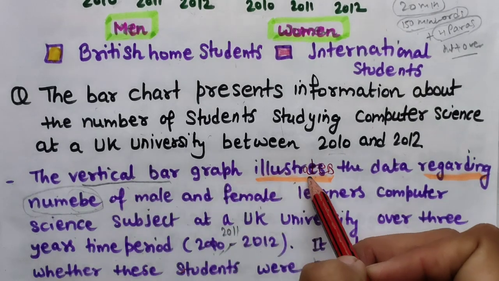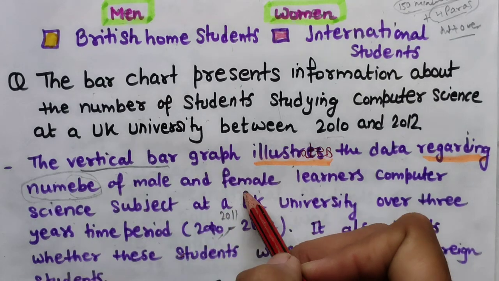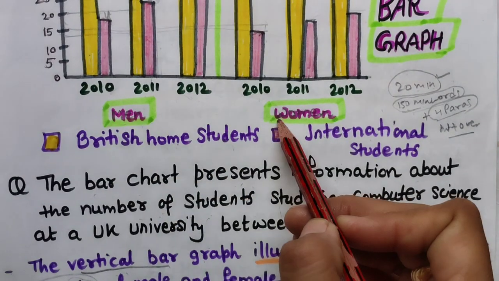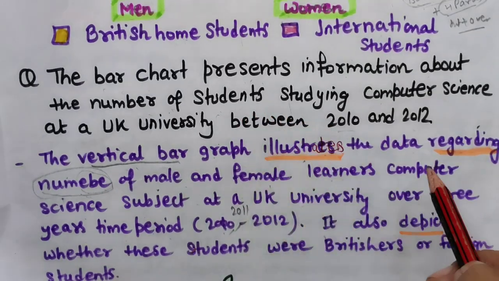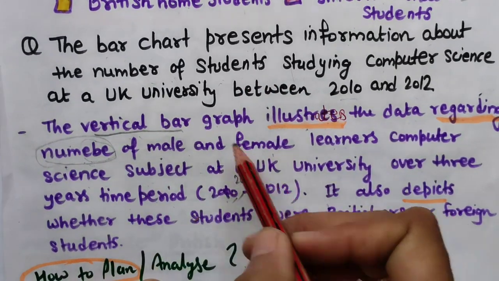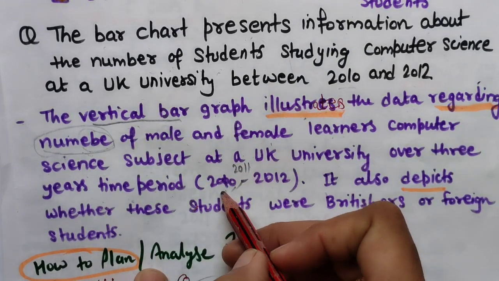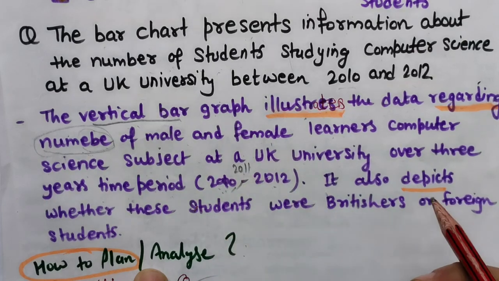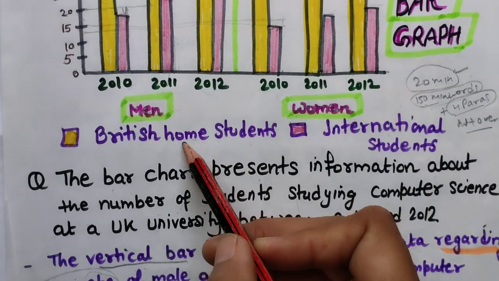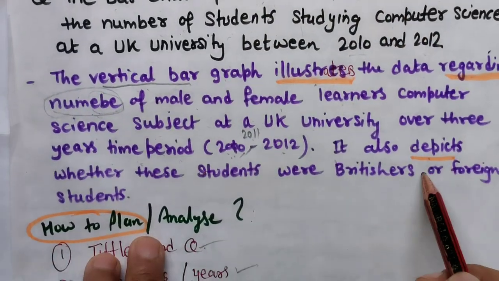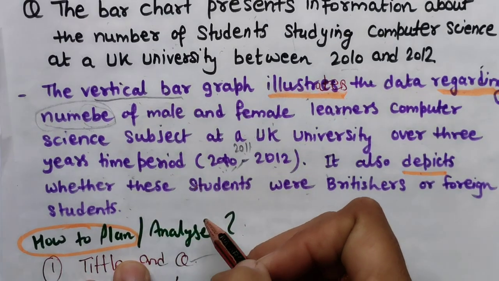The vertical bar graph illustrates instead of presents, illustrates the data regarding number of male and female. So number of students, we know male and women students are there. Learners, instead of students I have written learners. Computer science at a UK university over 3 years time period, in brackets 2010, 2011, 2012. And it also depicts, yes, of course we need to tell the examiner, British home students and international. It also depicts whether these students were Britishers or foreign students. Okay, so this is your introduction.